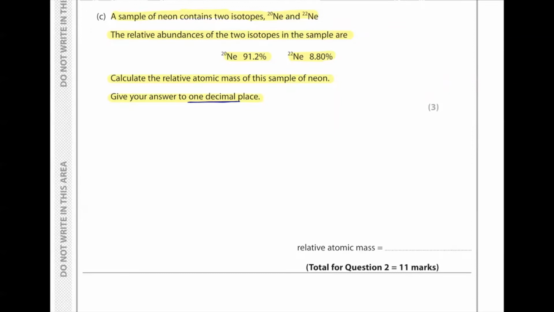First of all, we have to find the Ar of neon. To do that, we multiply their mass numbers with their relative abundances. So 20 times 91.2, plus 22 times 8.80, and then we divide by 100.